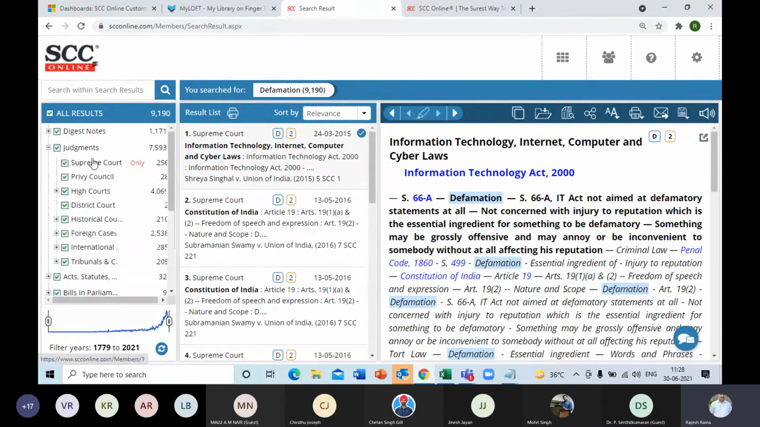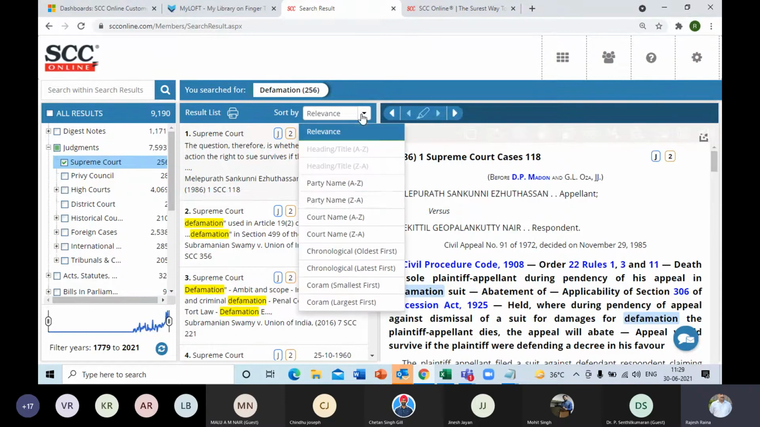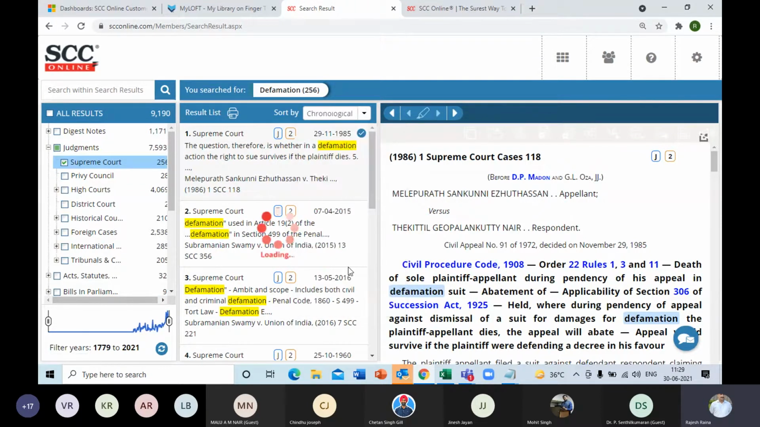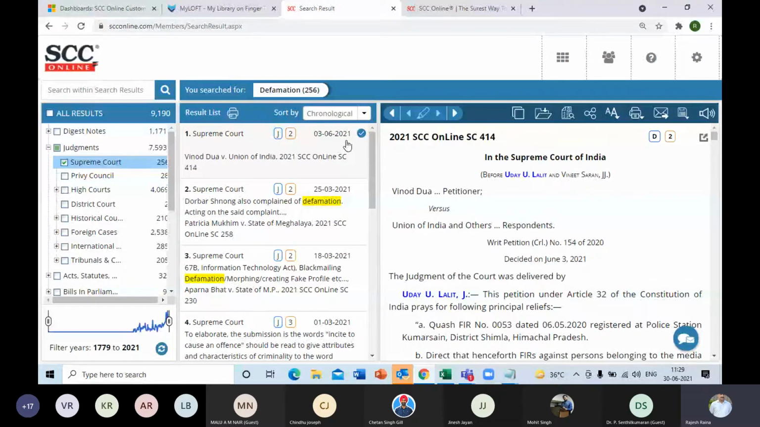Let me straight away repeat the same process. I'll just segregate Supreme Court of India, and then 256 judgments are there listed, and those are all now available in the result list column. Again, I'll use the sort by option and select the latest one. Now, the latest one will be on top. And as you can see, the date of that latest one is 3rd of June 21.